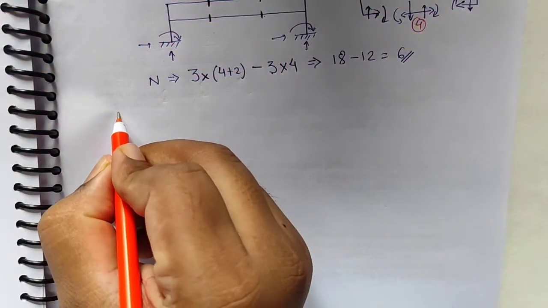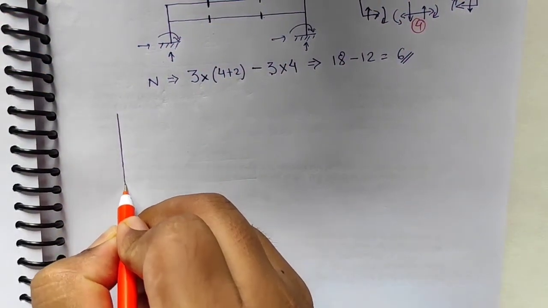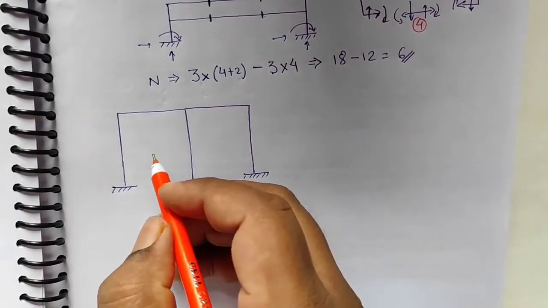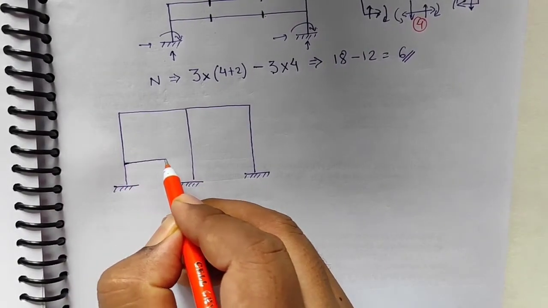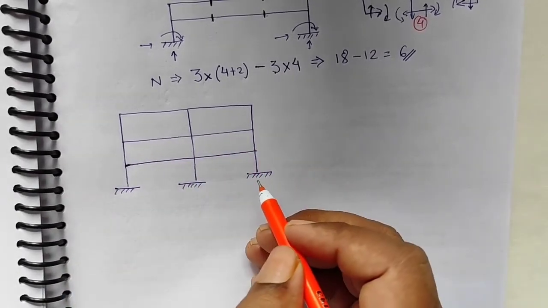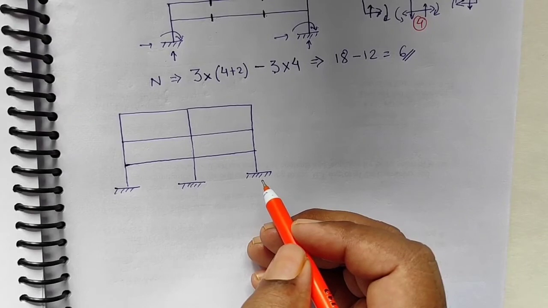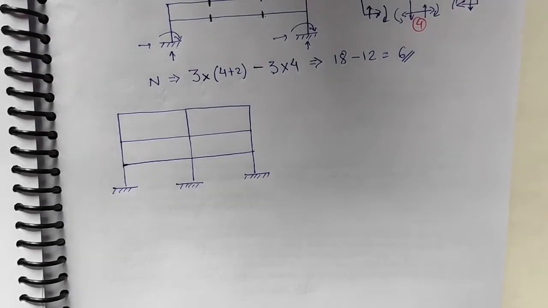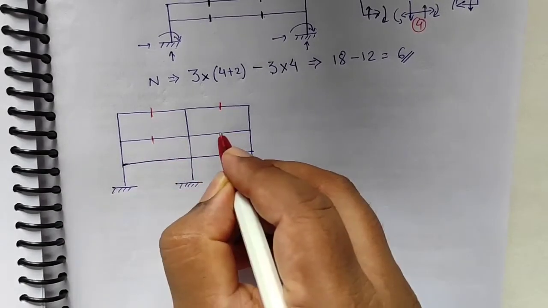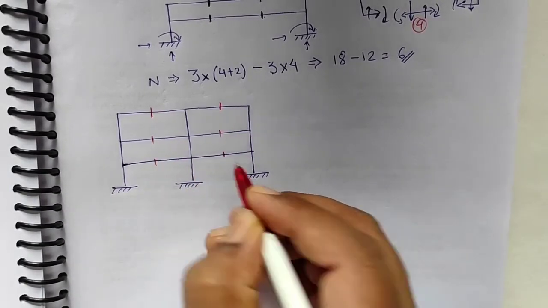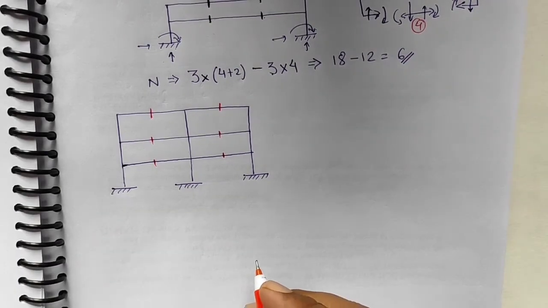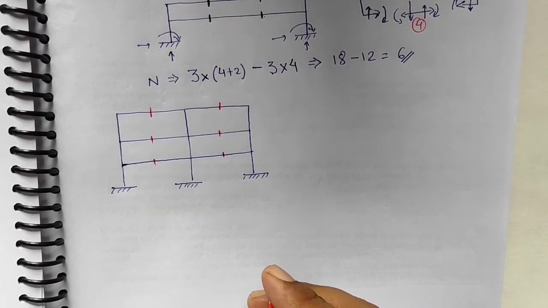Again, if I consider one more frame, that is having 3 stories like this, if such a frame is considered, then I'll apply again some cuts at this particular position. Now I can see that the number of cuts is 6.